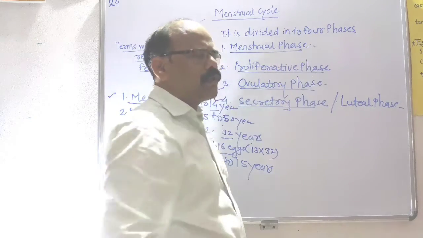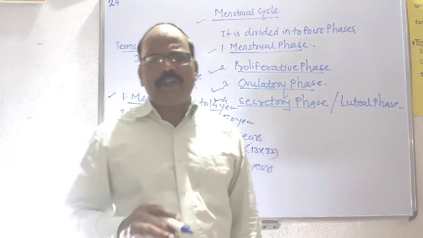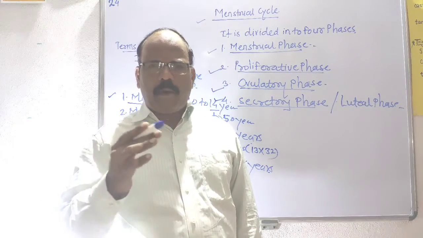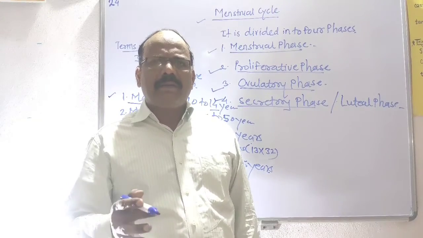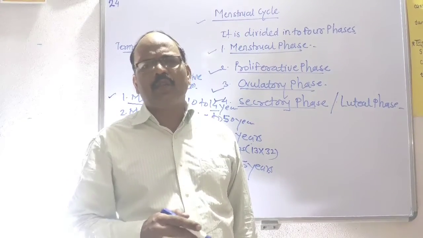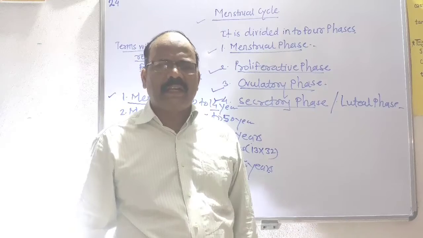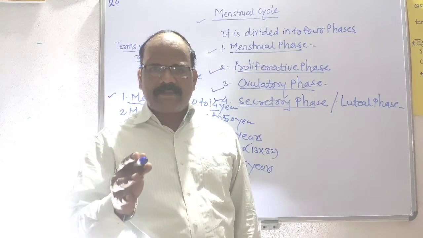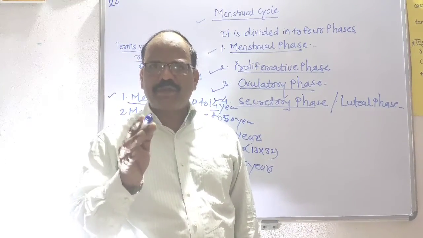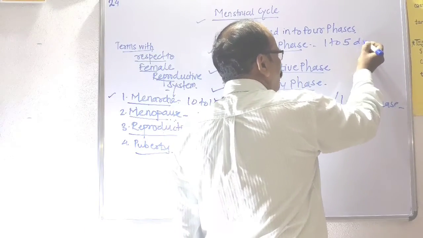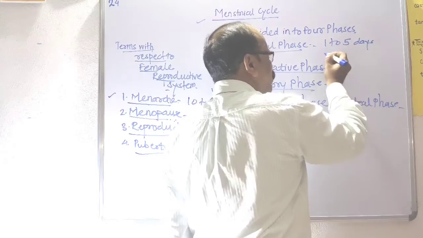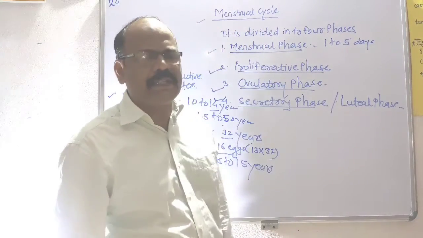First we learn about the menstrual phase. The menstrual phase means the beginning of the first day, that is, bleeding through the vagina is the indication of the beginning of the menstrual cycle. This phase lasts from the first day up to the 5th day.